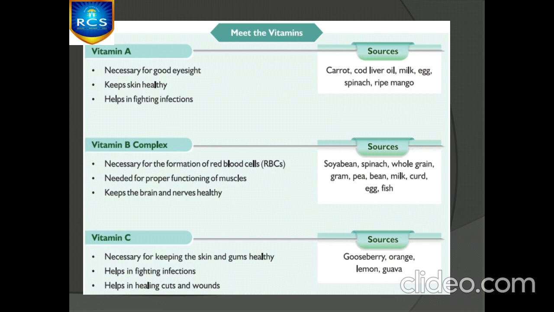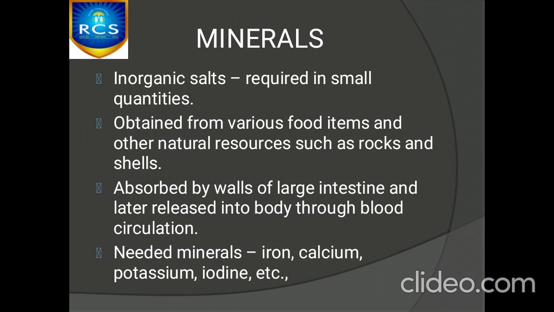So coming to the next topic, that is minerals. Okay, these are inorganic salts required in small quantities. These are also required in small quantities by our body, but these are very important for proper functioning too, right? The natural resources that are rich in minerals are rocks and shells.